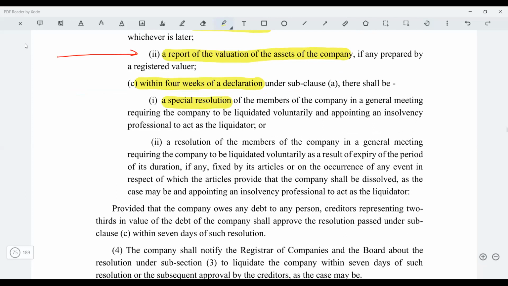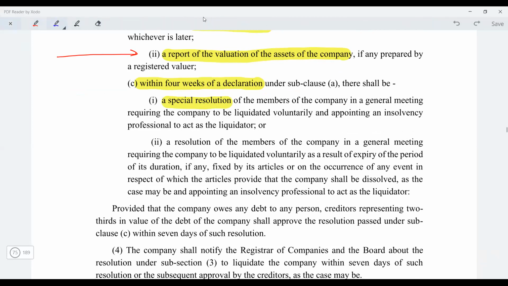Then if you see, a resolution of the members of a company in the general meeting requiring the company to be liquidated as a result of expiry of the duration, if any, fixed by the articles, or on the occurrence of any event in respect of which the articles provide that the company shall be dissolved, as the case may be, and appointing an insolvency professional to act as liquidator.